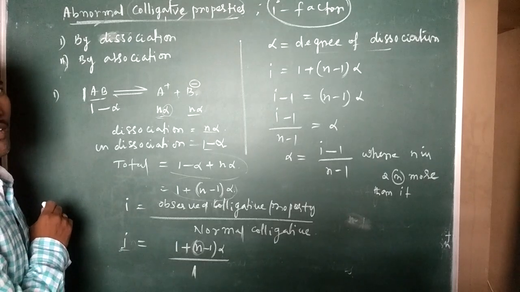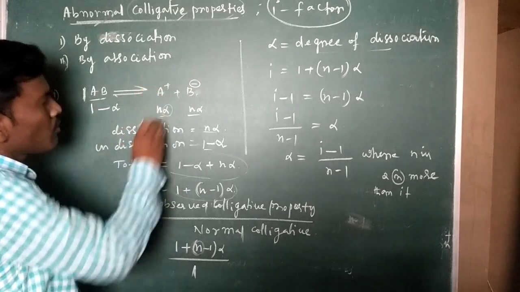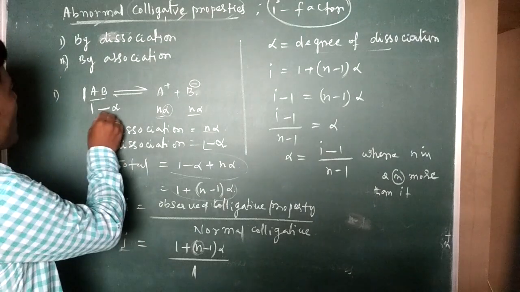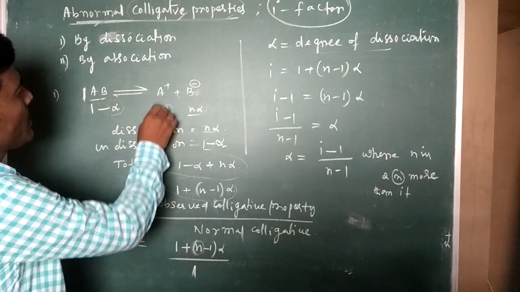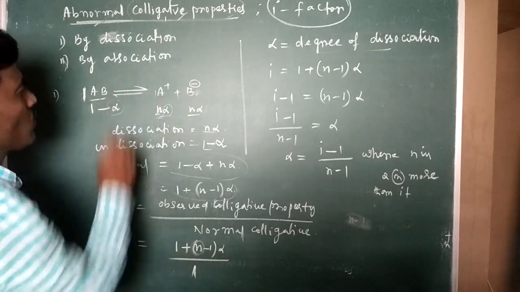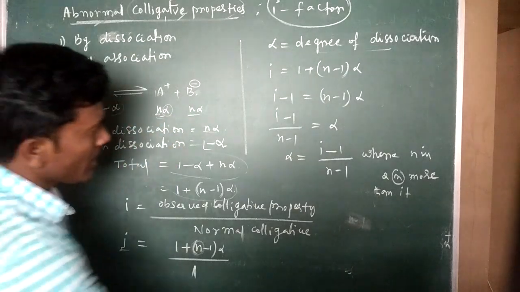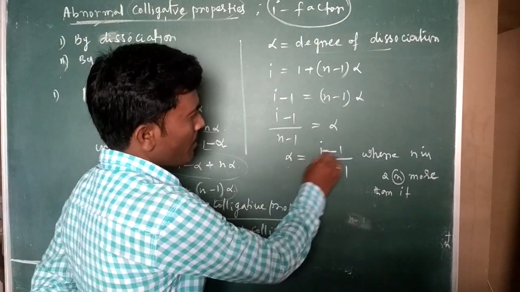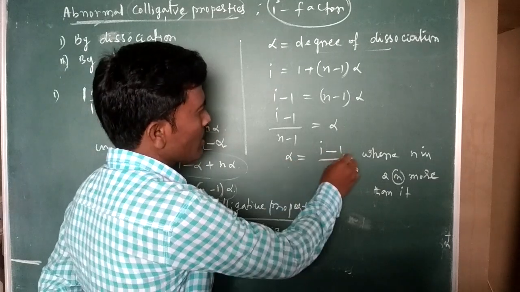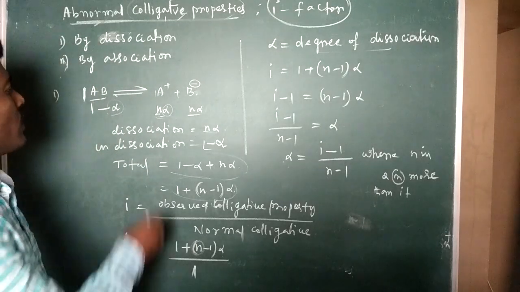Clear? Don't take 1 minus n alpha. n alpha is the number of moles of A plus and B minus, from the alpha part that dissociated. Suppose n is equal to 2, then alpha is equal to i minus 1 by 2 minus 1, so i is equal to alpha plus 1.